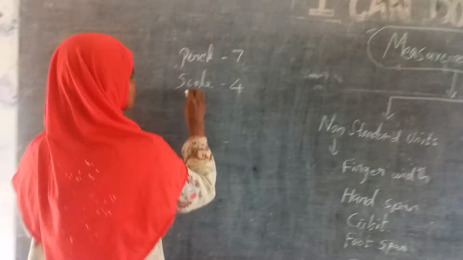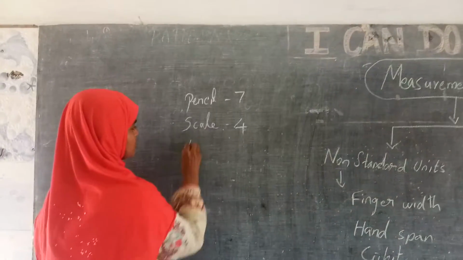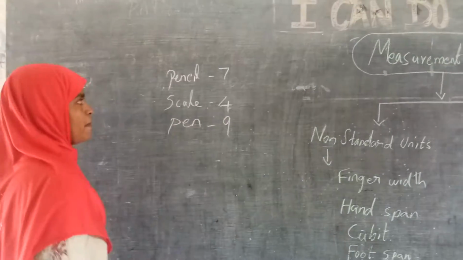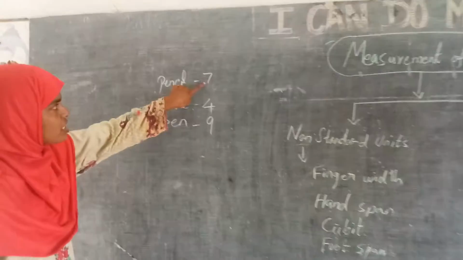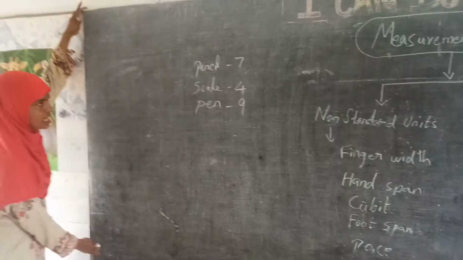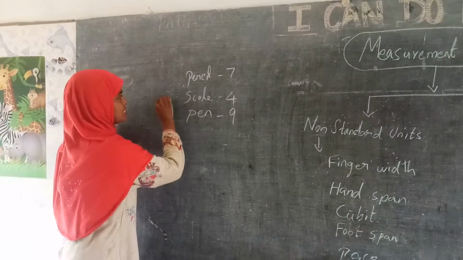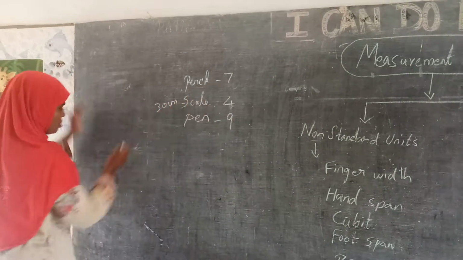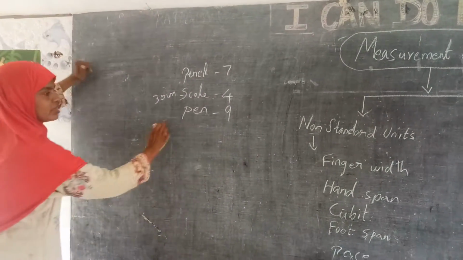So with the pen she said it is 9. Pencil, she got 7 pencils for this height. And with the 30 centimeter scale, 4 scale distance. Then with the pen she got 9.